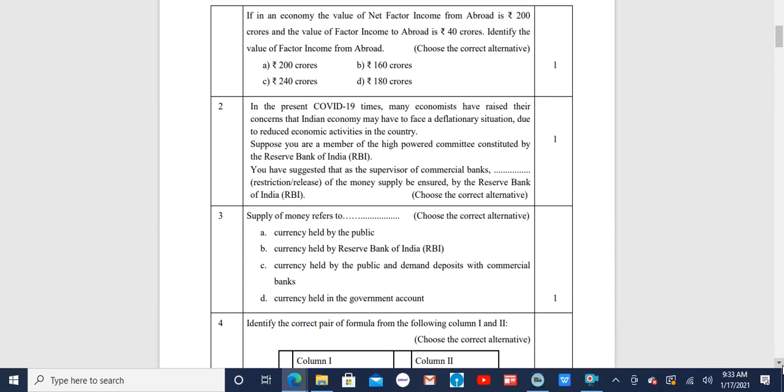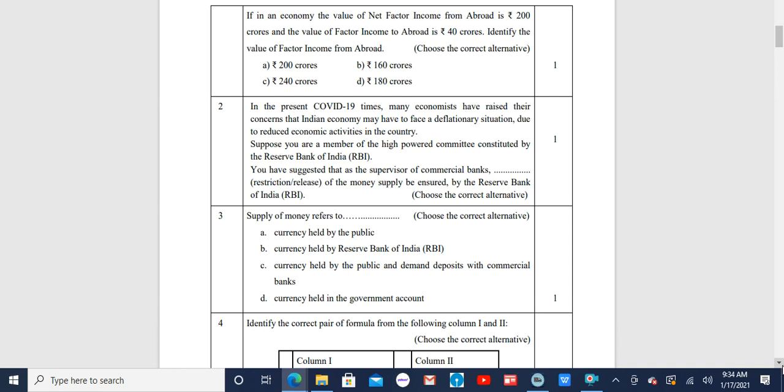Taking this into account, the options that have been given to us is rupees 200 as first option A, rupees 160 as second option B, rupees 240 crores as option C, and rupees 180 crores as option D. The correct answer is C, that is rupees 240 crores. That means your factor income to abroad plus your net factor income from abroad of rupees 200 crores, they have to be added up to get the correct answer, that is rupees 240 crores.